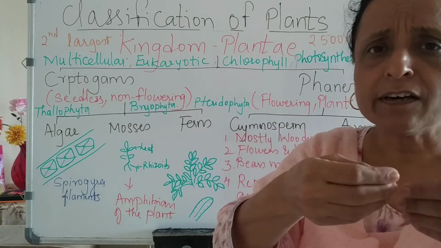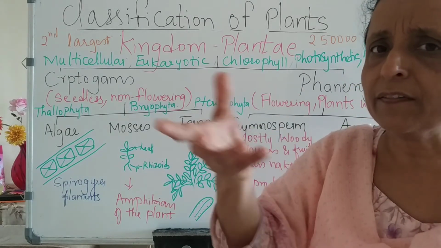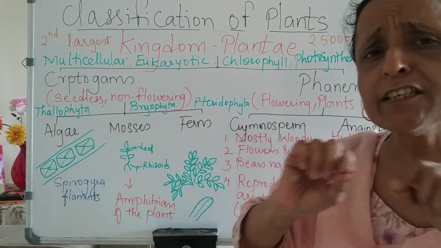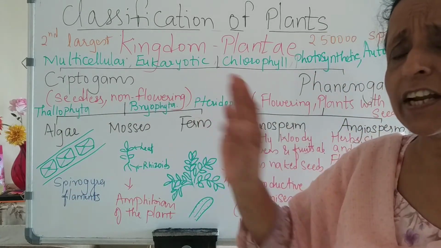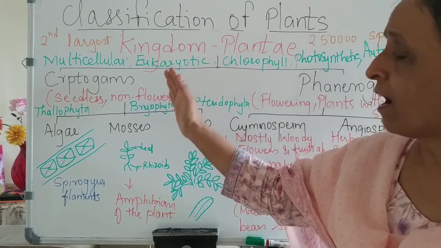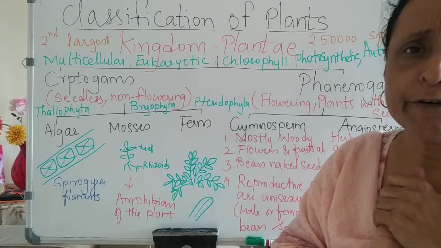The example here you will see is Spirogyra. Mainly in the pond you will see Spirogyra, Ulothrix. So they are just filament-like, thread-like, ribbon-like. Then the mosses. They are included in the division Bryophyta.